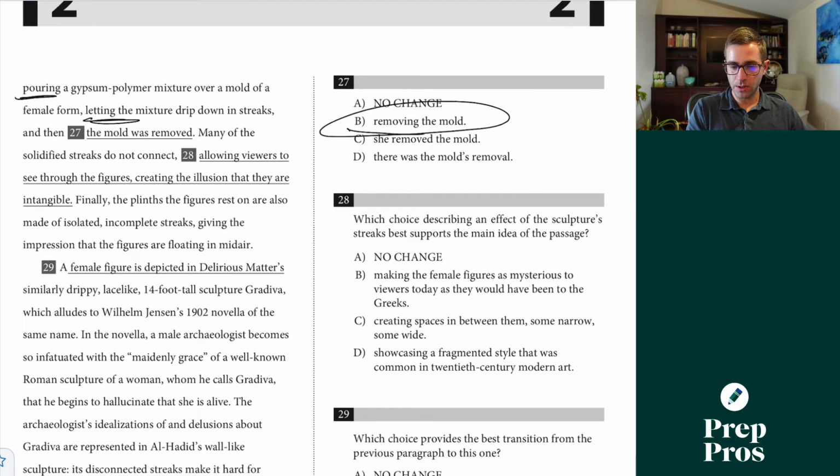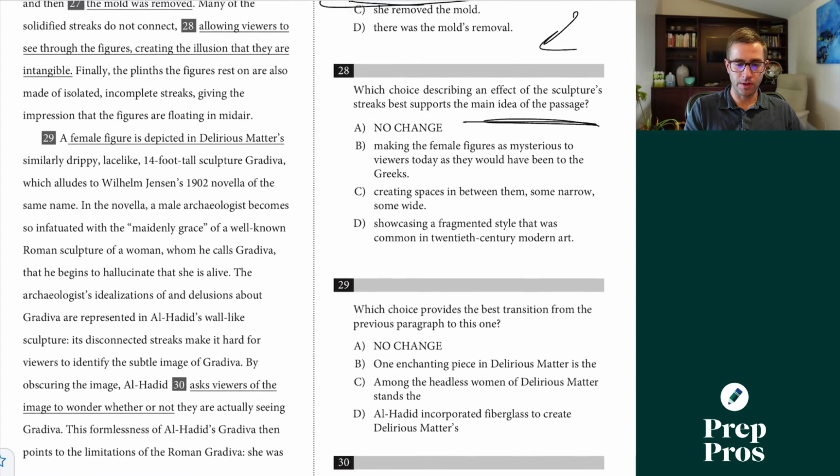28, which choice describing an effect of the sculpture streak best supports the main idea of the passage? Well, if I'm doing these questions, I'd always come back to it later because I have a good idea about what's happening in this passage. Probably would get this right at this point, but I'm going to be way better off circling back later as we go through. So we'll skip over this for now.